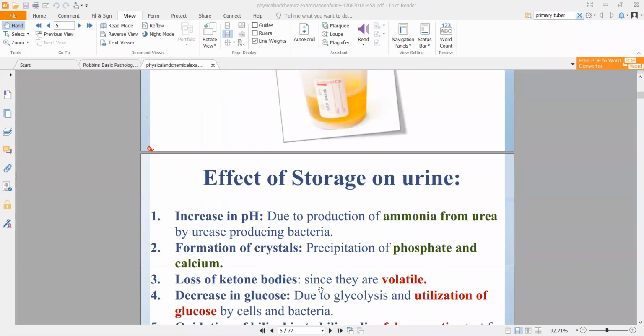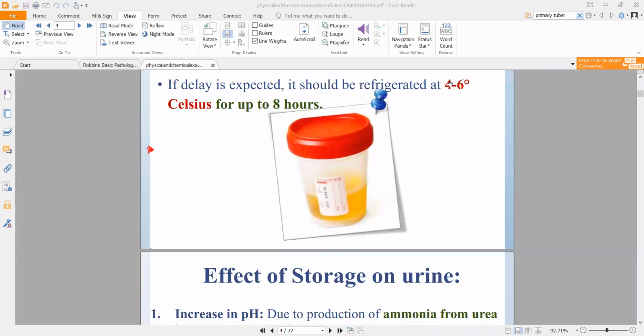Now, another thing, it should be stored at around 4 to 6 degrees centigrade. It can be stored up to 8 hours at this temperature. If you are storing it, ideally you would want to collect it and give it to the lab, so that they can immediately start performing tests, or they will store it in their own way.